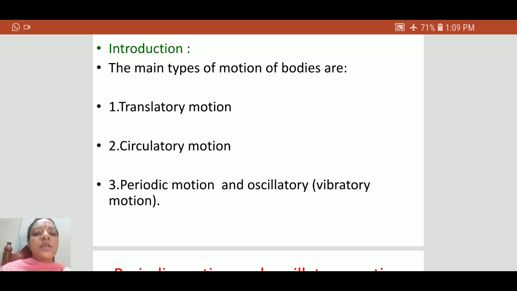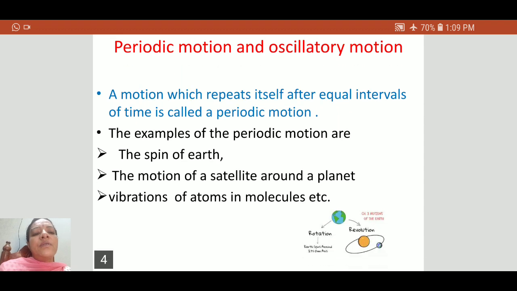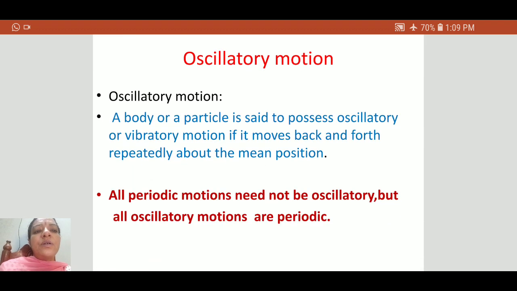That is, we come across three types of motion: translatory motion, circulatory motion, and periodic motion. Periodic motion is a motion which repeats itself after equal intervals of time. Examples of periodic motion are the spin of the earth, pendulum motion, torsional pendulum, and vibrations of atoms in molecules also.